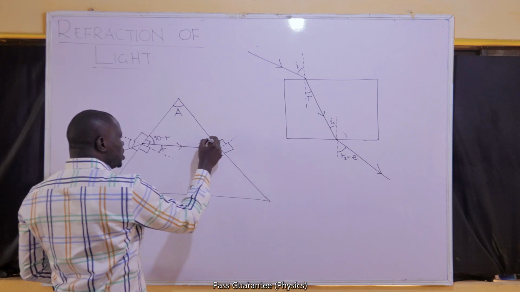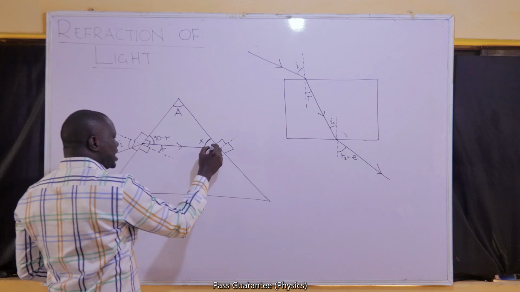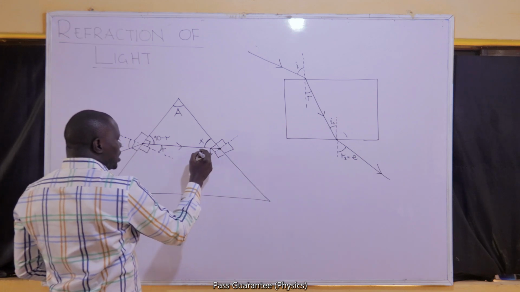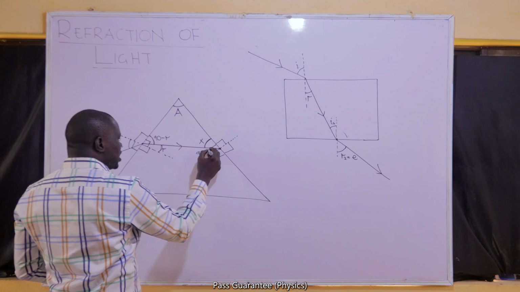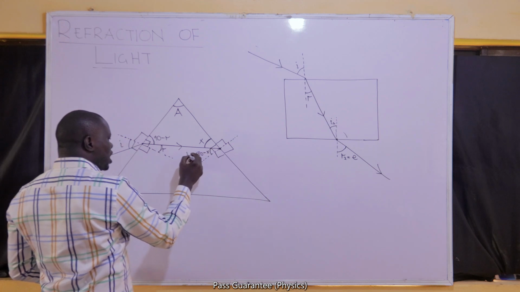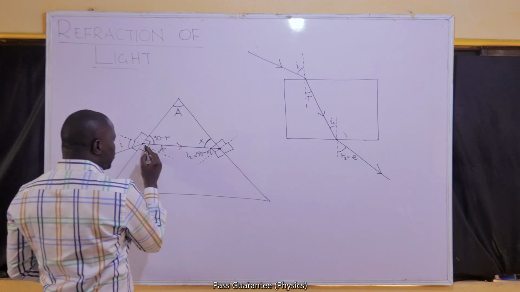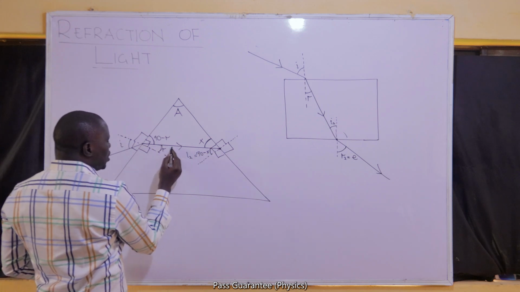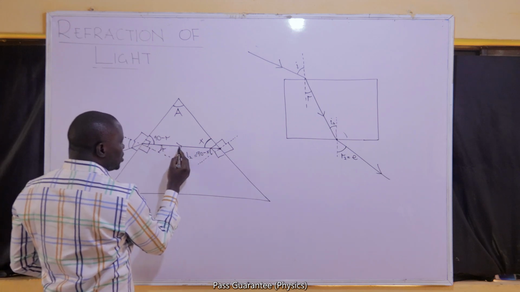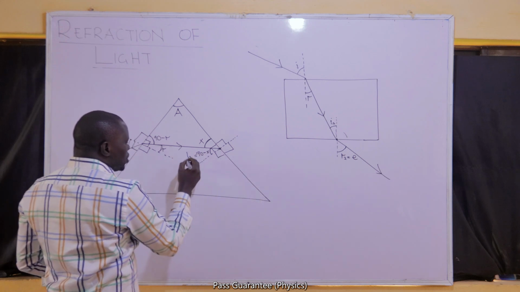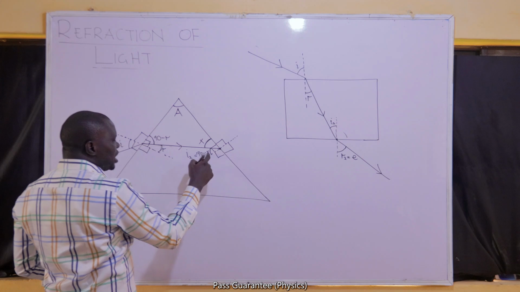So if I already know this angle to be x, I can easily find the angle here as 90 minus x. And that will be the second angle of incidence, because it's not the angle of the original incident ray. It is the refracted ray for the first refraction, and it is the incidence as it is now trying to move out. So this is the second angle of incidence.